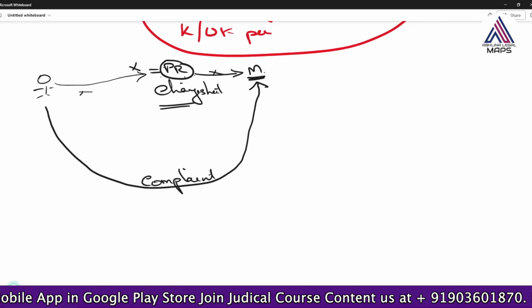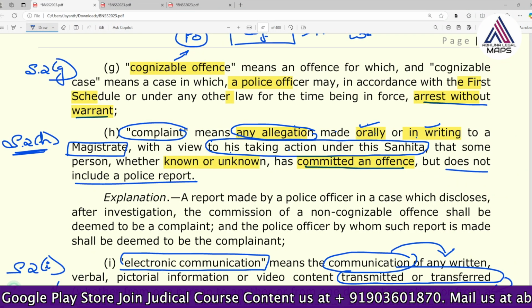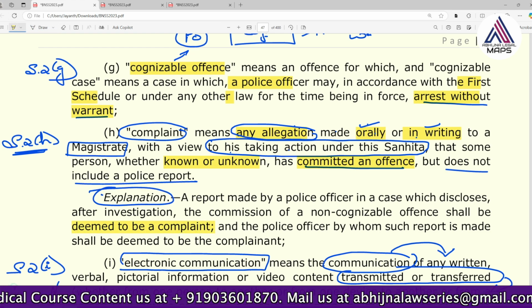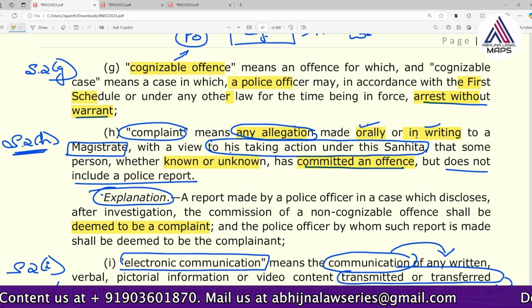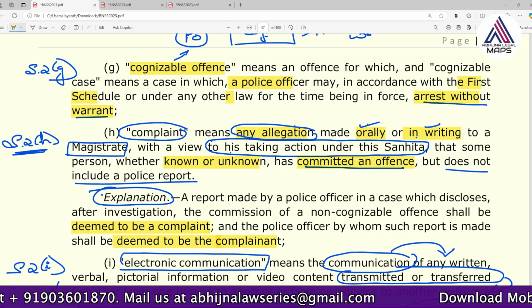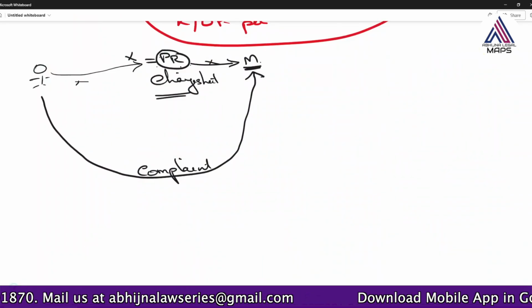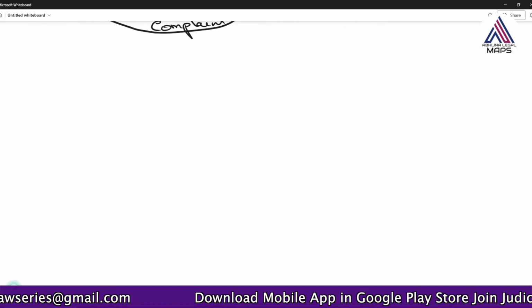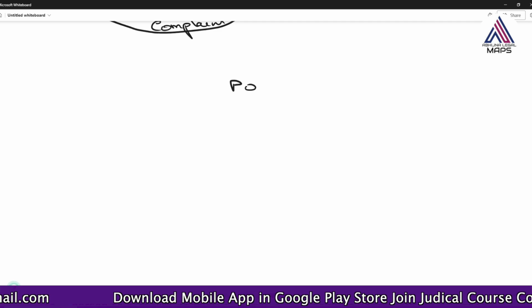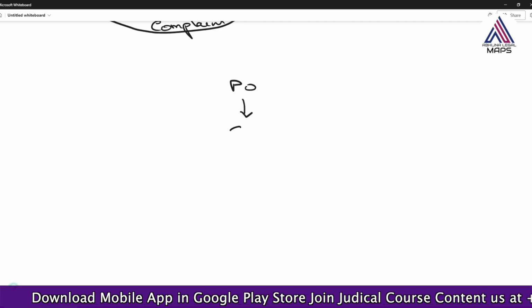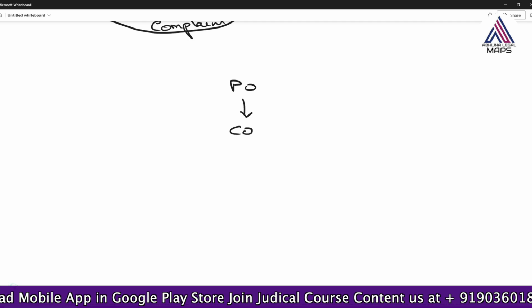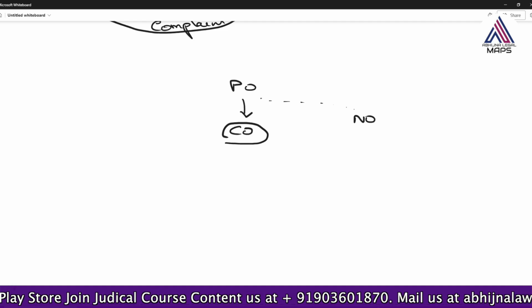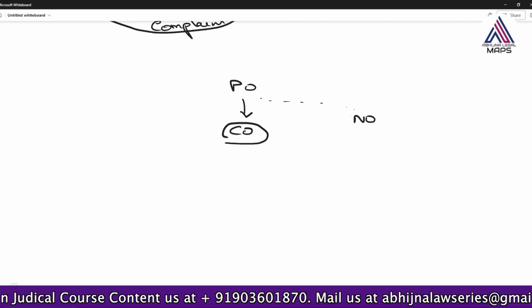But see here, there is an exception also. This is an explanation where they have provided for deemed complaint and deemed complainant. What do you mean by this? Deemed complaint and deemed complainant. I'll tell you. See, what happens is, when a police officer gets the information, he will start investigating, but only if it is a cognizable offence. He can start investigating without a warrant when it is a cognizable offence. But when it is a non-cognizable offence, he does not have that much power. He cannot directly start the investigation.